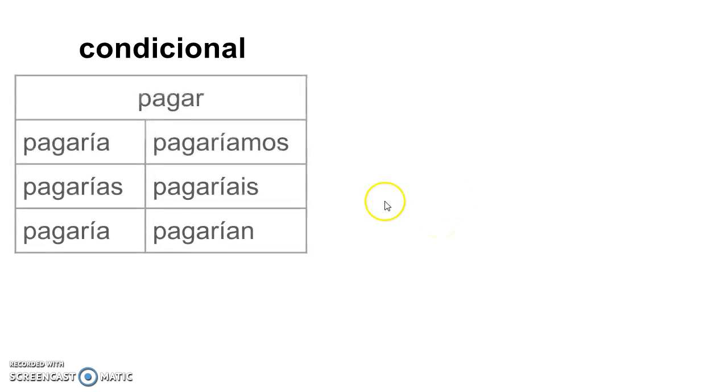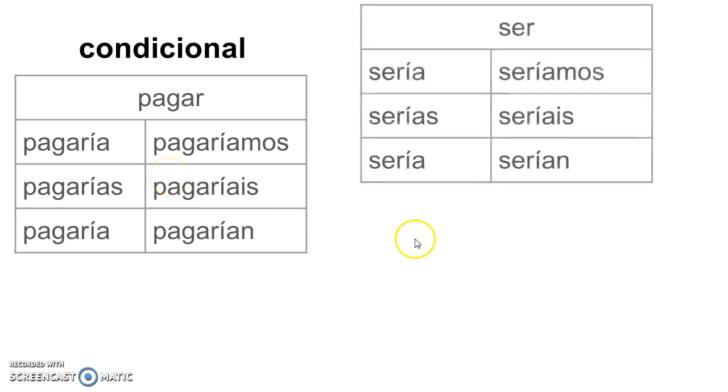Here are a couple examples. Here's an AR verb, pagar. It's in your vocab this chapter, to pay. All right, so you can see it's pagar, the whole infinitive on there, and then the endings are stuck onto the end. Ser, the verb to be. Typically a very irregular verb. Here it's actually following the rules. You keep the whole infinitive and add the endings on the end. So sería, serías, sería, seríamos, seríais, serían.